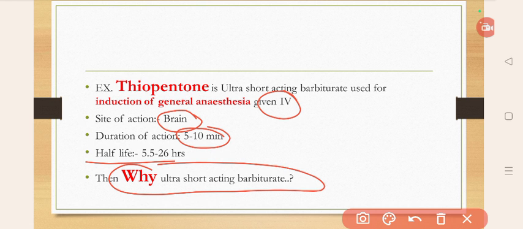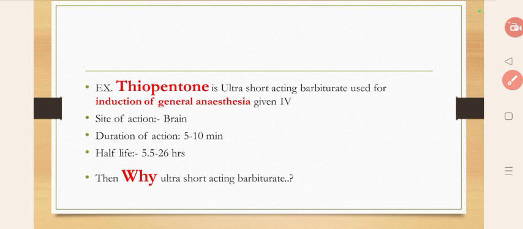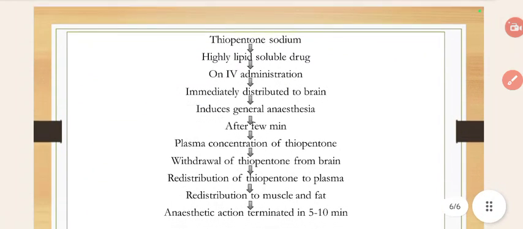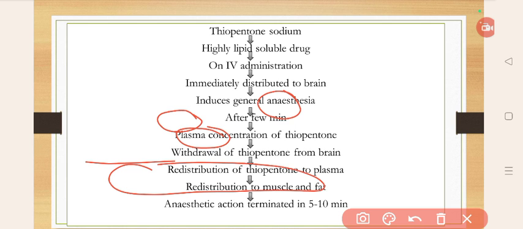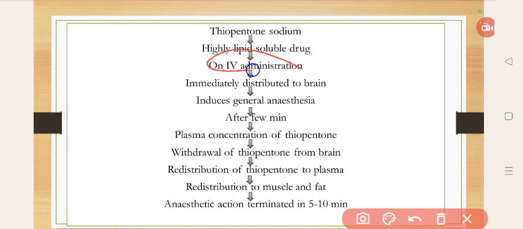Why is it so? Because it is a highly lipid soluble drug. On IV administration, it is immediately distributed to the brain, because the site of action is the brain, and because of that it induces general anesthesia.